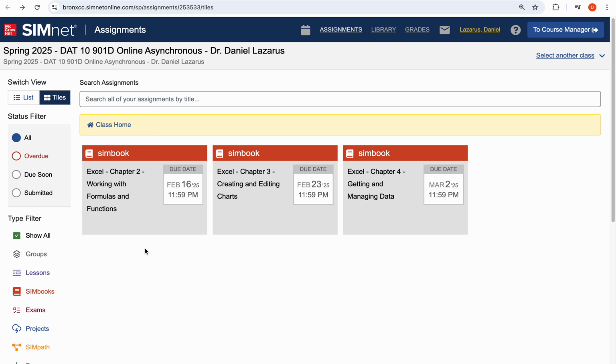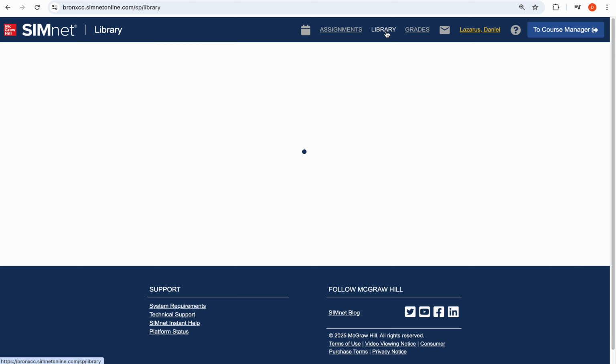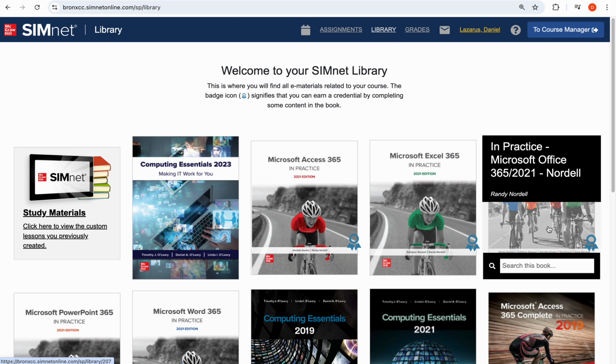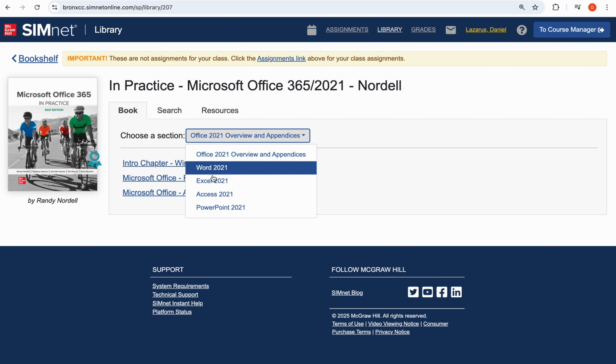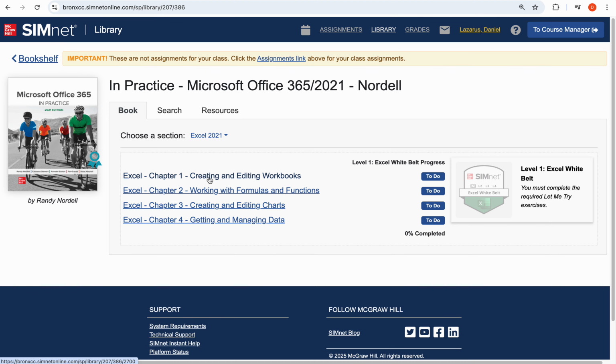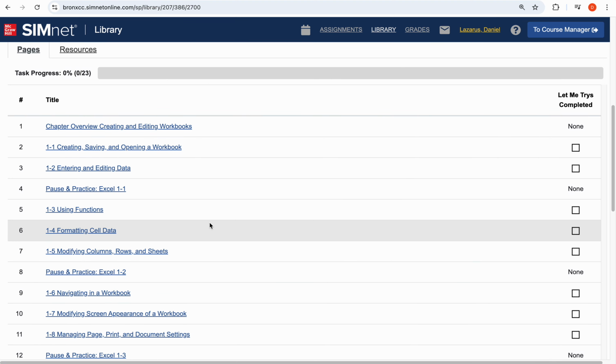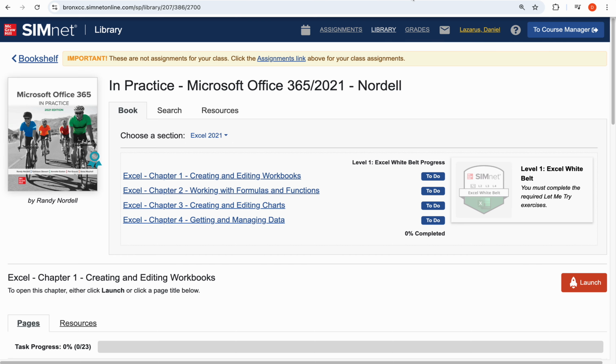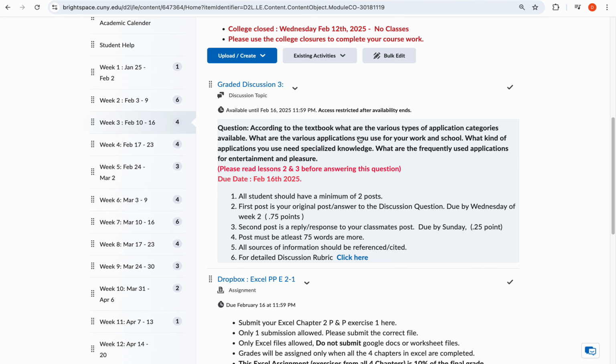So students, please understand there is no extra time or extensions on this. You have to complete the work by the deadline, okay? For any reason, if you have not completed Excel Chapter 1, you can click on the library, click on Microsoft Office 365 and click on Excel from the choose sections and complete Chapter 1 from here, okay? You can complete it and you will have to hold on to it until week 6. Week 6 is when we complete Microsoft Excel, all the 4 chapters.